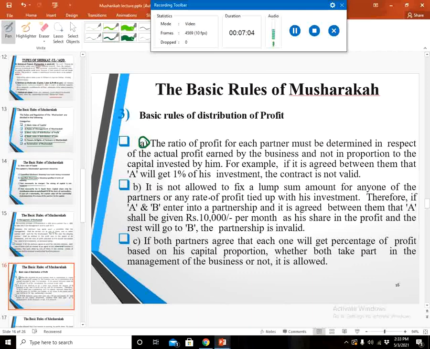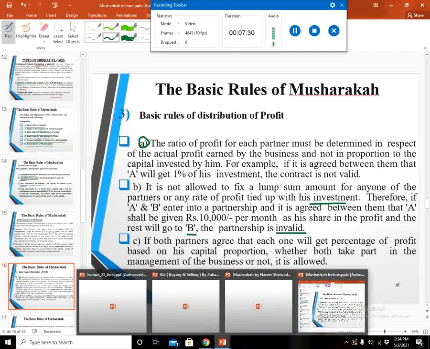B. It is not allowed to fix a lump sum amount for any one of the partners or any rate of the profit tied up with the investment. Therefore, if A and B enter into partnership and it is agreed between them that A shall be given 10,000 per month and his share in the profit, and the rest of the profit will go to B, the partnership will be invalid.